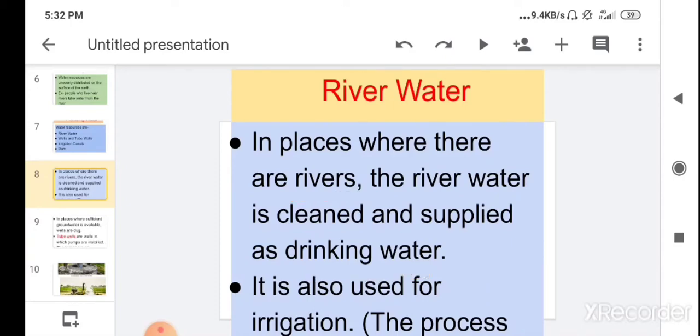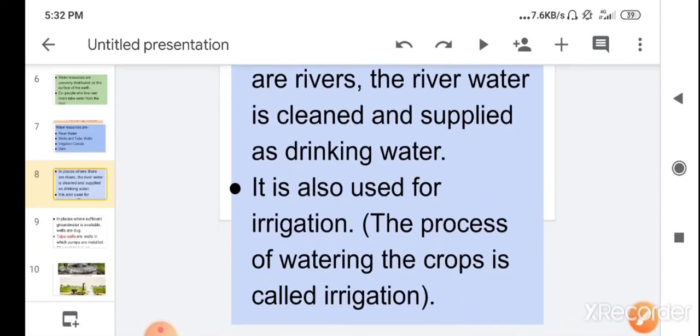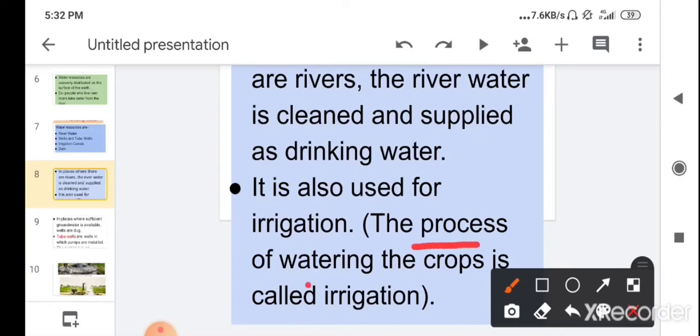Children, it is also used for irrigation. What is irrigation? The process of watering the crops is called irrigation. So farmers use water to water their crops. So the process of watering the crops is called irrigation. So farmers use the river water for their irrigation, meaning watering the crops.